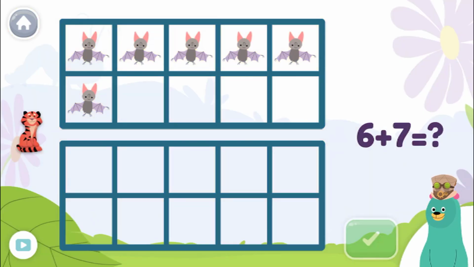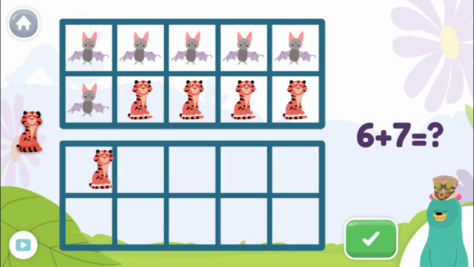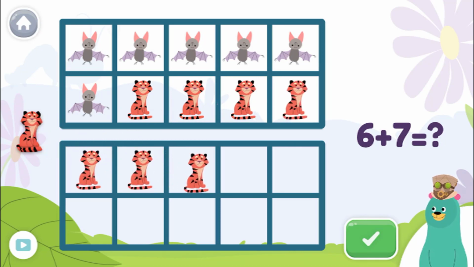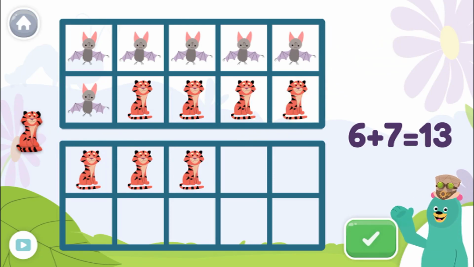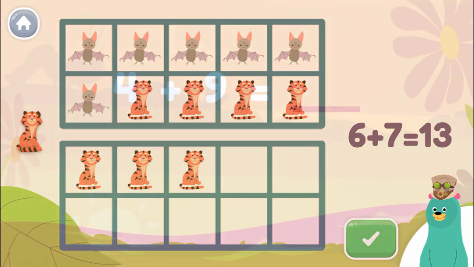Use the 10 frames to show 6 plus 7. Great! 6 plus 7 equals 13. 10 plus 3 also equals 13.